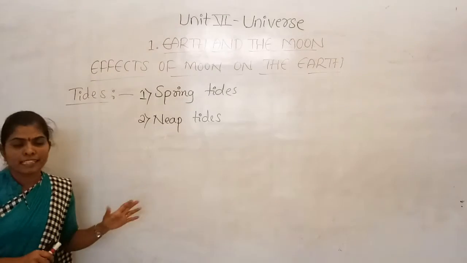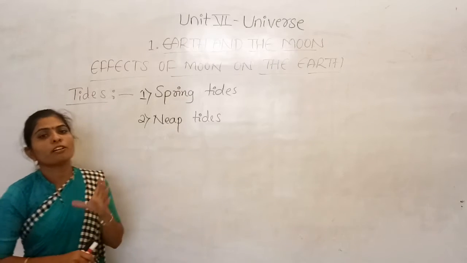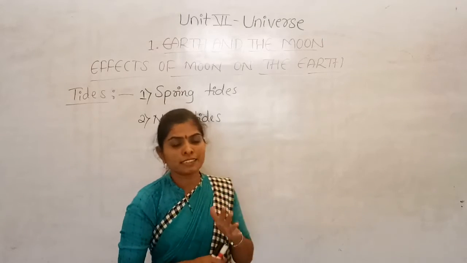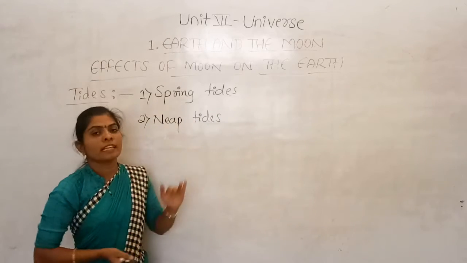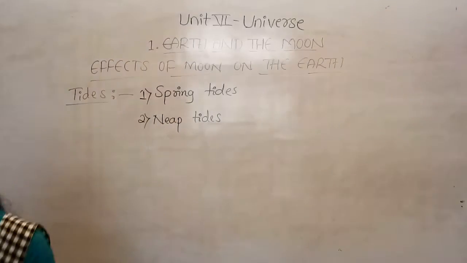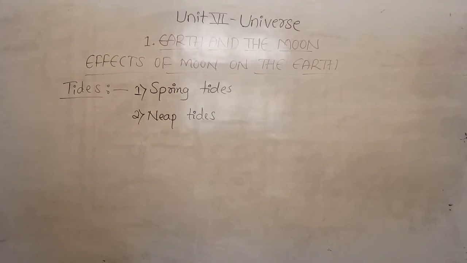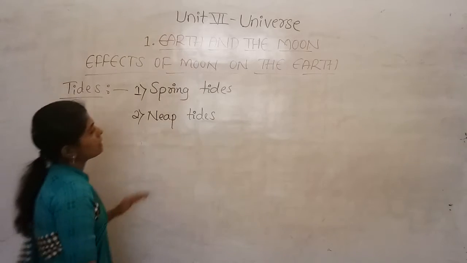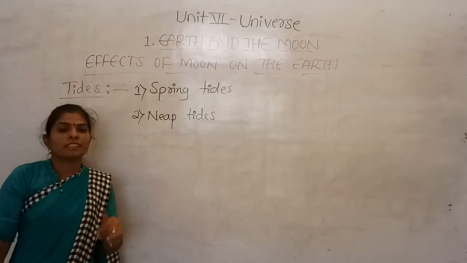And the tides mainly occur due to the gravitational force of the sun as well as the moon. In a month, we can observe the different phases of the moon, and these different phases of the moon are accompanied by the tides.